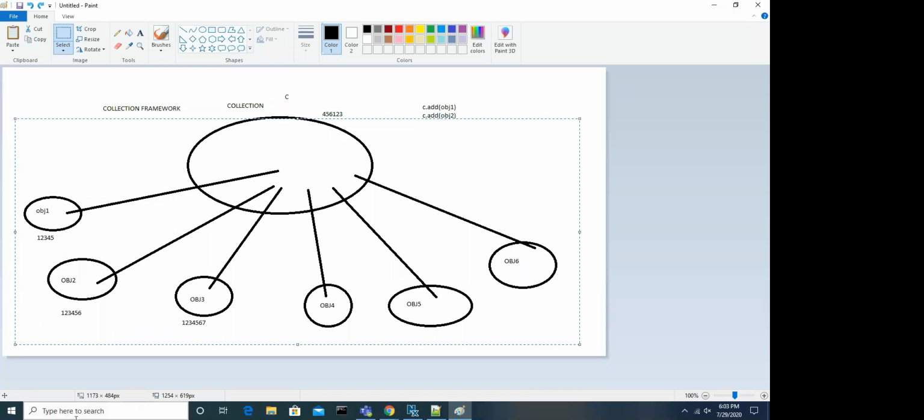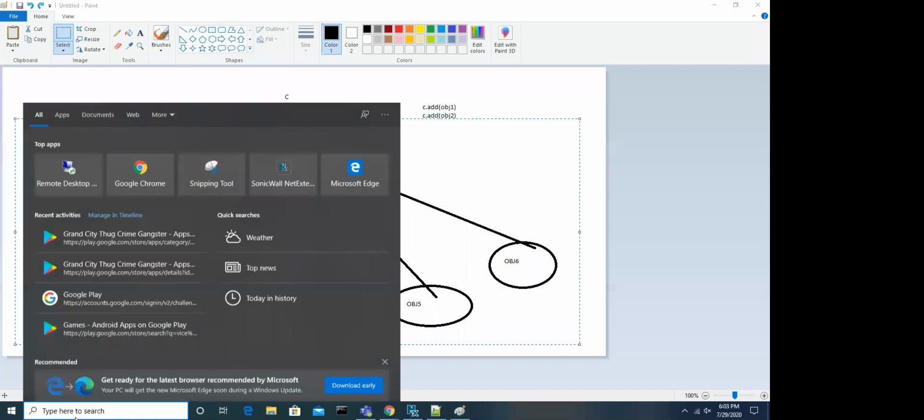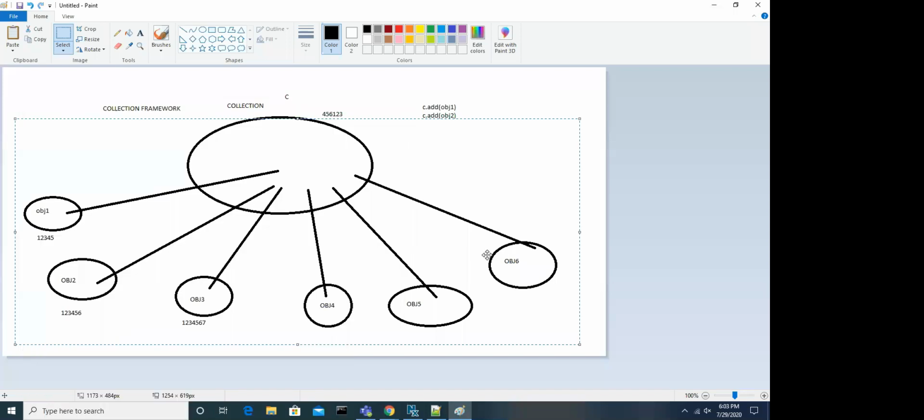Let me give the meaning of data structure in real life. Let's say you have books. The school management got books from the government, from first to 10th class. So you got a lot of books.